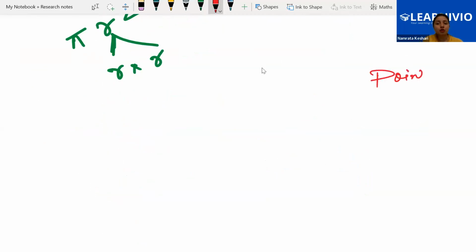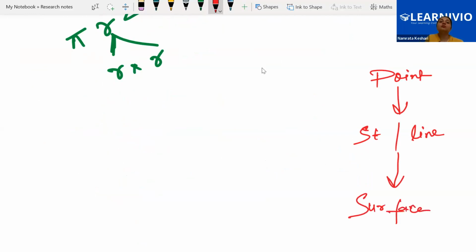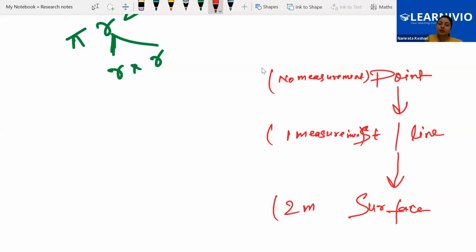Point has no part. Then we moved on to the straight line, or just say a line. We said that the straight line is breadthless length, that means it has just one length. Then we moved on towards the surface, and a surface has two measurements. So here, no measurement. Here, one measurement. Here, two measurements. That means length is there and breadth is also there.